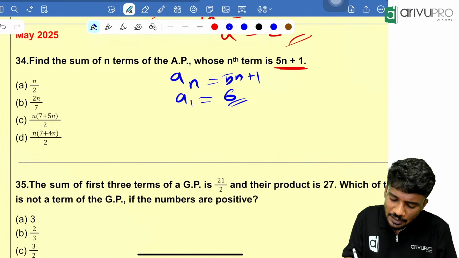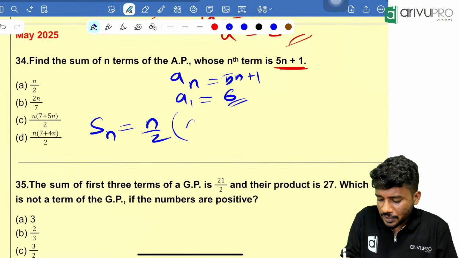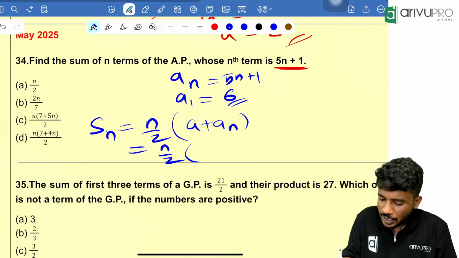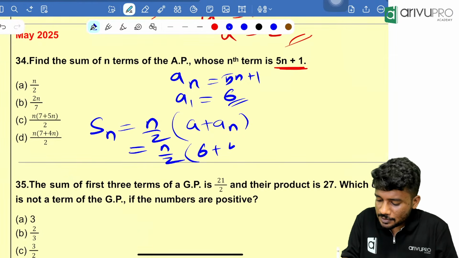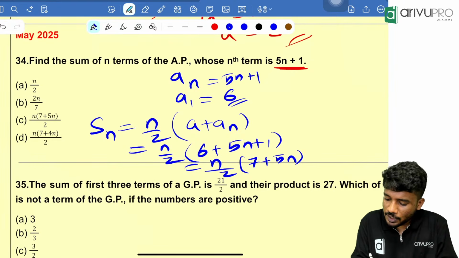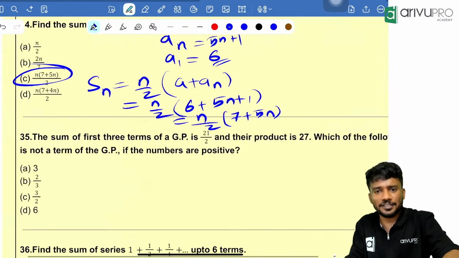Now you need to find the sum of n terms. Sn is equal to n by 2 into a plus an, which is n by 2 into 6 plus an, and an is 5n plus 1. That is nothing but n by 2 into 7 plus 5n, which is (7 plus 5n) into n divided by 2. Option C is your answer. Got the point? Got the answer?